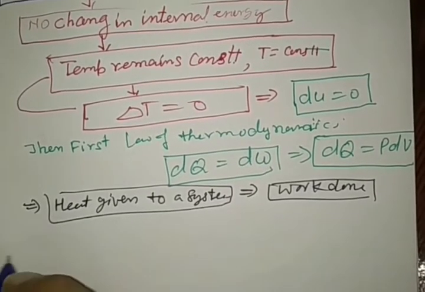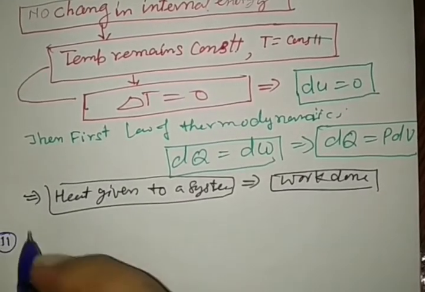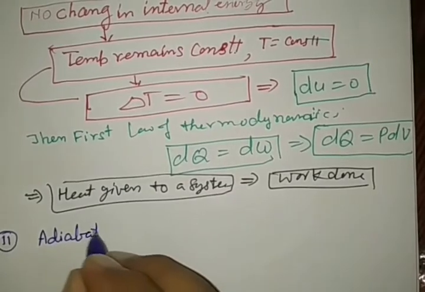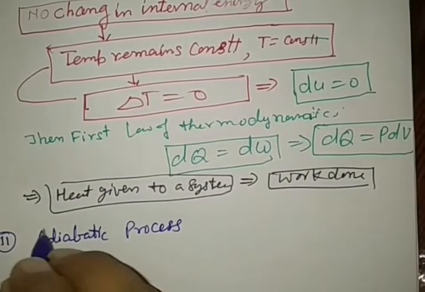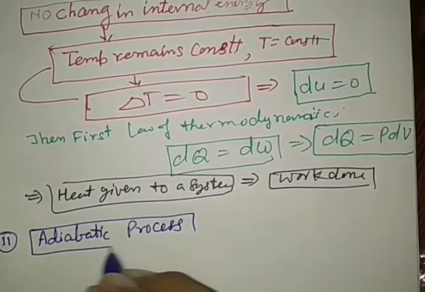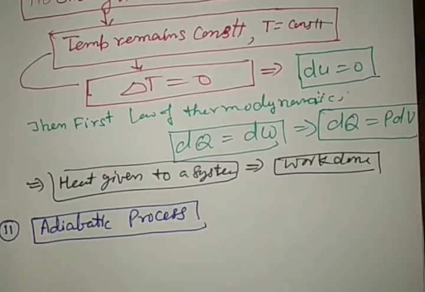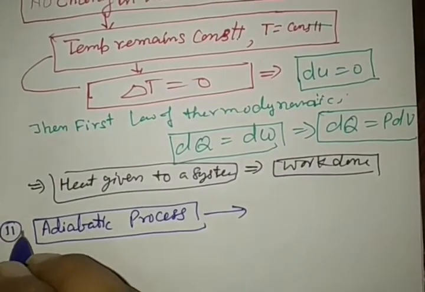Now we are going to see the second process, that is the adiabatic process.